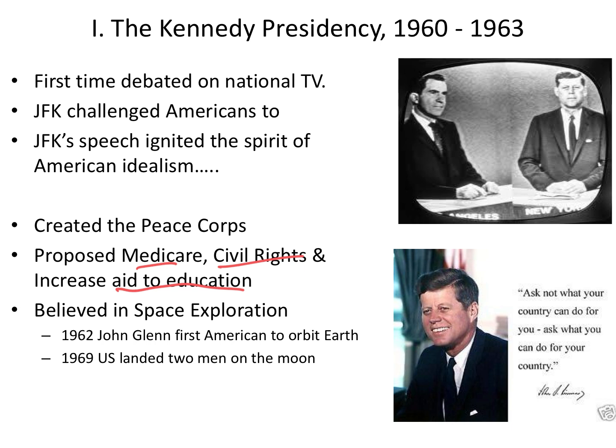JFK firmly believed in space exploration. He was the one that promised to put a man on the moon by the end of the decade. And you can argue we kind of did that because we had to prove that for him. In 1962, John Glenn would be the first American to orbit the Earth. The Soviets did it first. And by the end of that decade, in 1969, the U.S. would be the first to land two men on the moon. So it does happen during the 60s, not while he's alive, obviously.